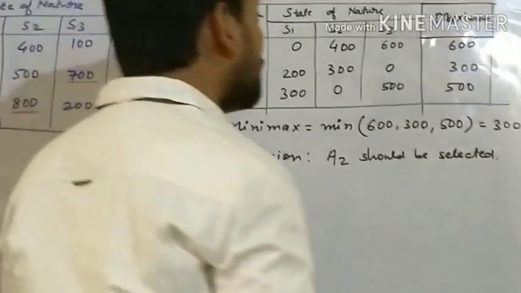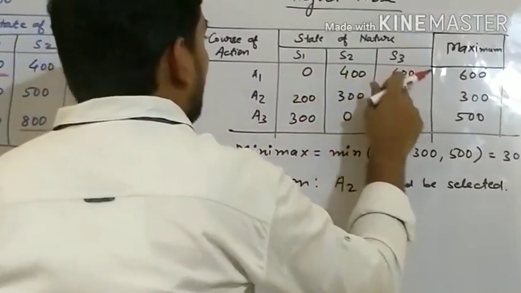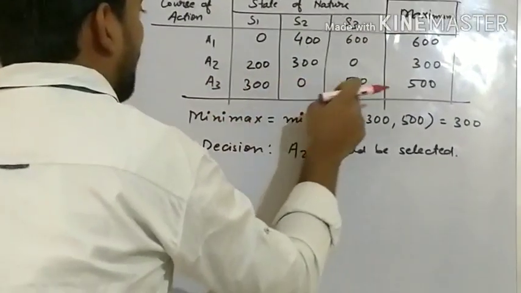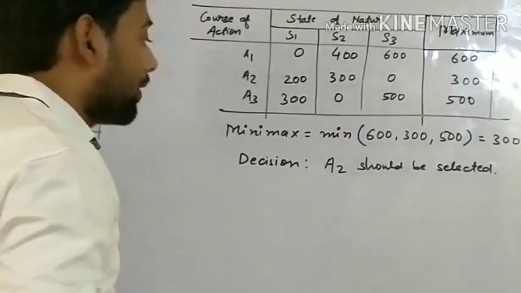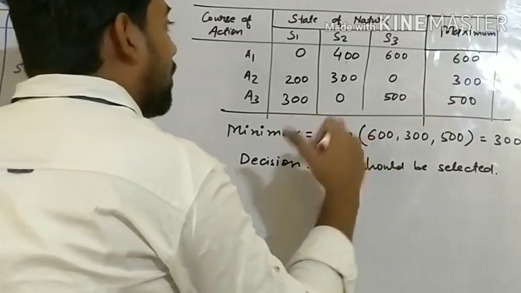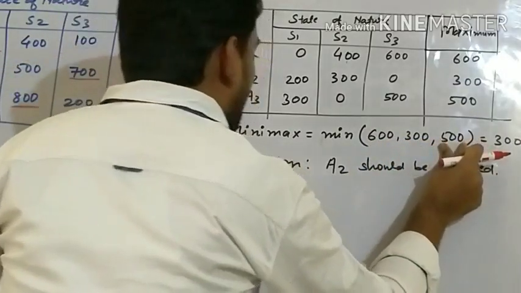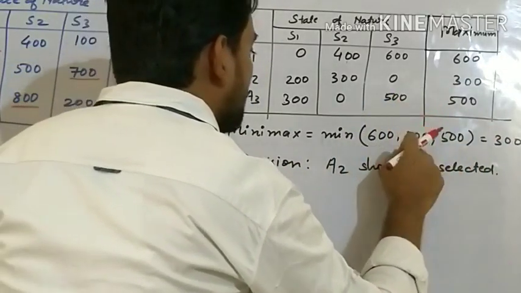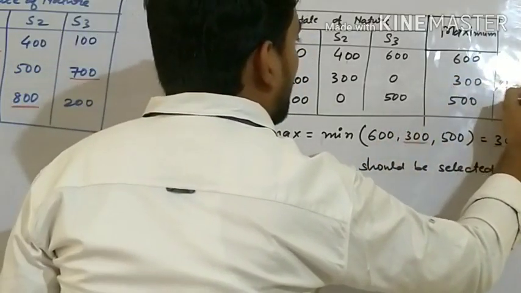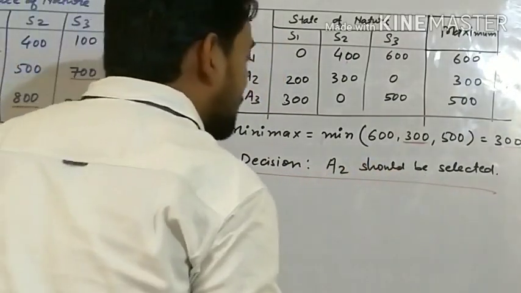Now we have to find the maximum value in rows. In A1 the maximum value is 600, in A2 maximum value is 300, in A3 maximum value is 500. This is minimax. We have to find the minimum of the maximum. The maximum values are 600, 300 and 500. What is minimum from these three? 300. And 300 comes under A2 course of action. What would be our decision? A2 should be selected or chosen.